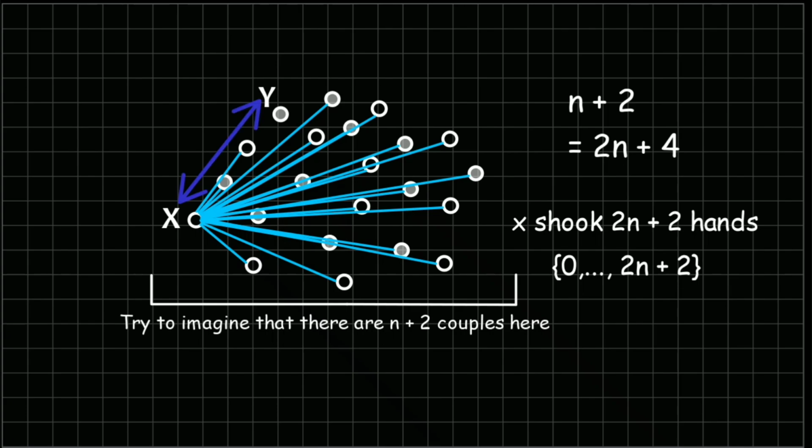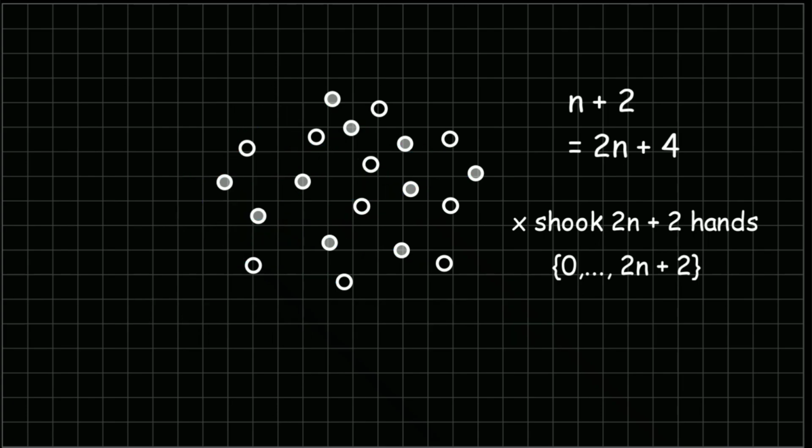Now if we remove this couple from the party, we will have n couples excluding you and your partner. If we no longer count the handshakes involving X and Y, everyone's handshake number will drop by 1, including your partner's, as X shook hands with all the 2n plus 2 people remaining here.